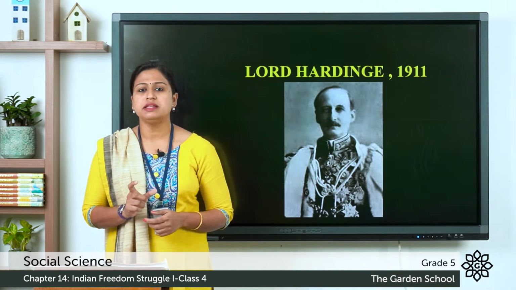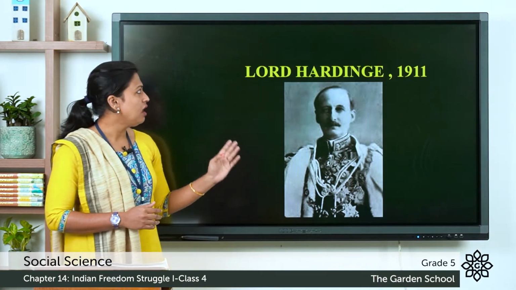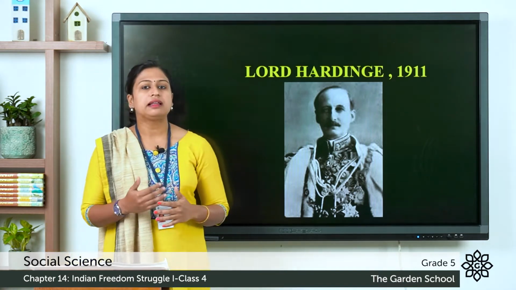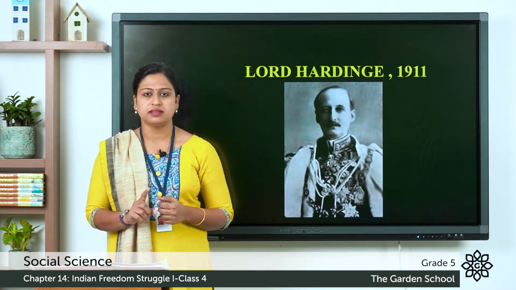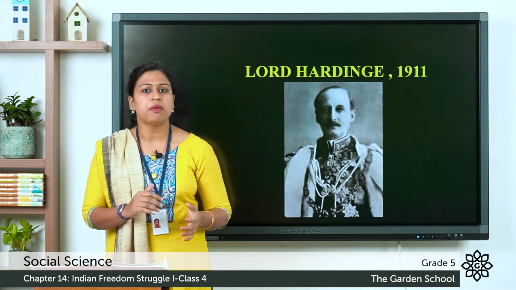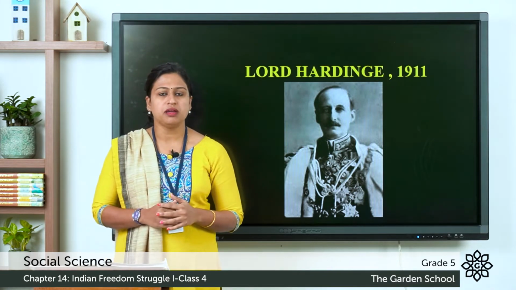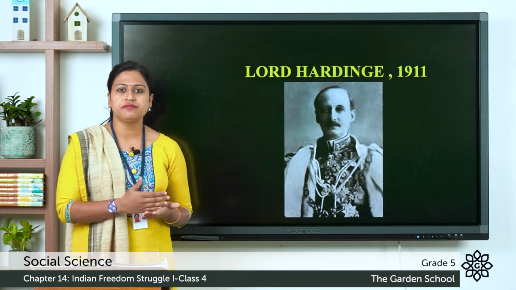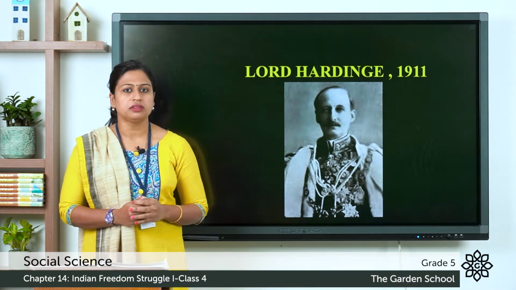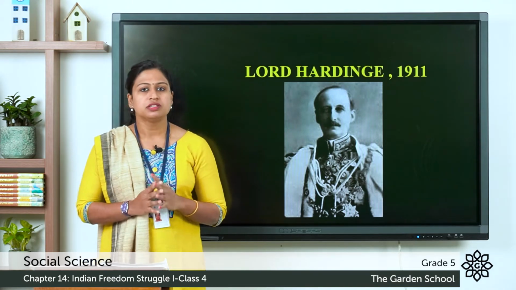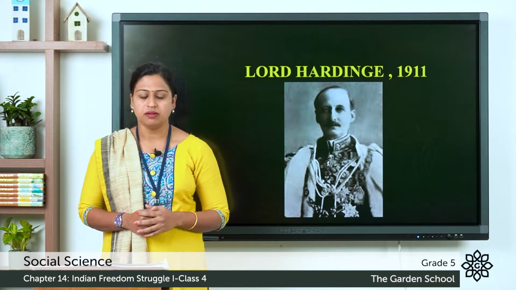Here annulment means cancelled. And after this, in the same year, the Britishers shifted their government from Calcutta, now Kolkata, to Delhi. So, this was about the annulment of partition of Bengal.